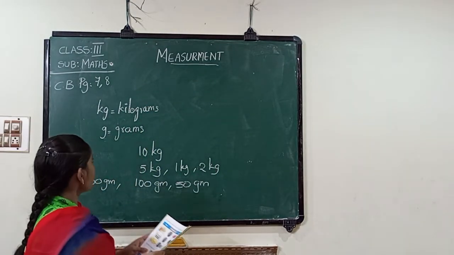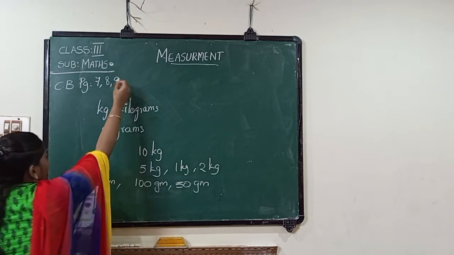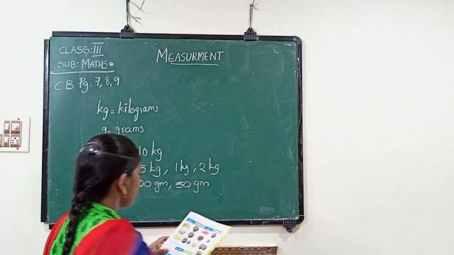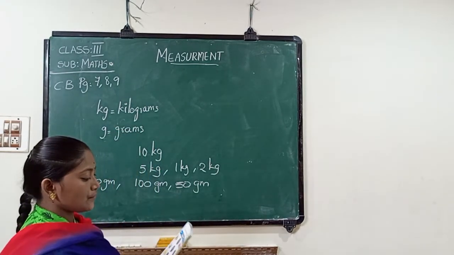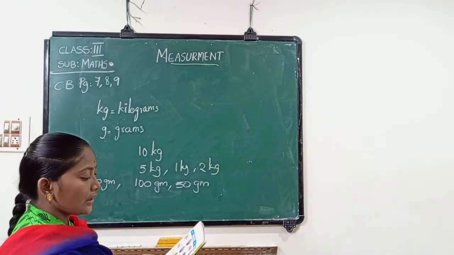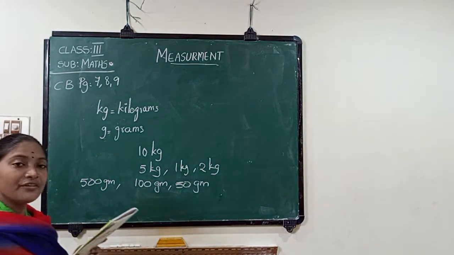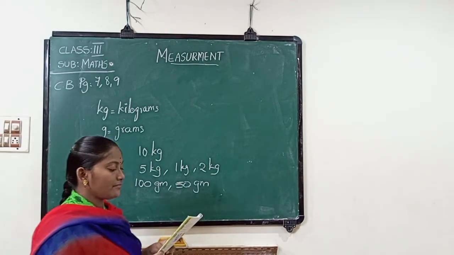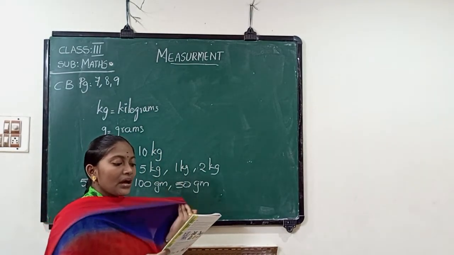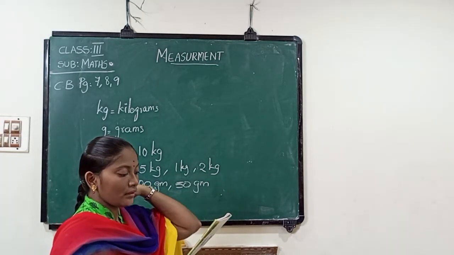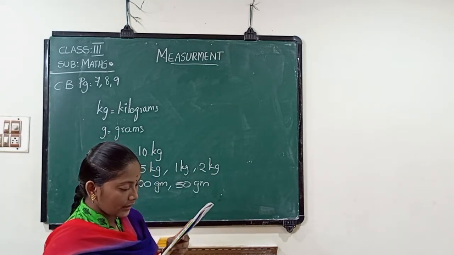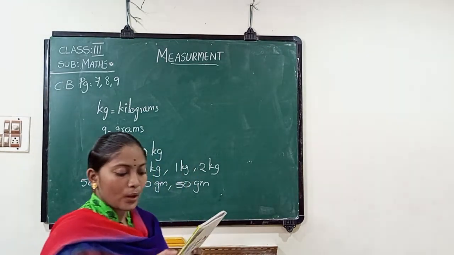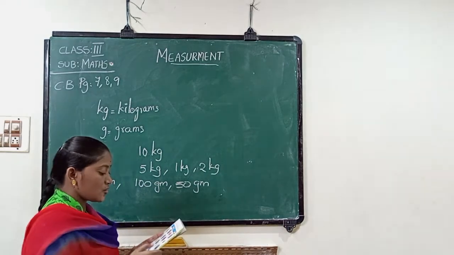Now all of you turn to page number 9. First one, rice. Weight used is 10 kgs. Sugar, 1 kg. Cashews, 200 grams and 50 grams, so it is 250 grams. Next, red beans, 100 grams. For pepper they use 50 grams. And cereals, 1 kg 500 grams, which means 1.5 kg.